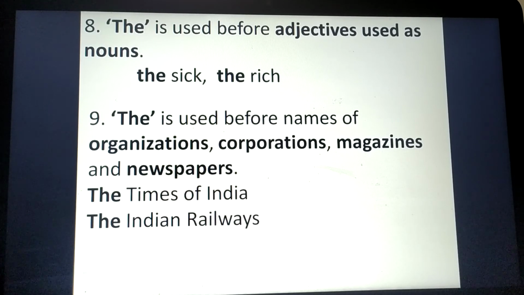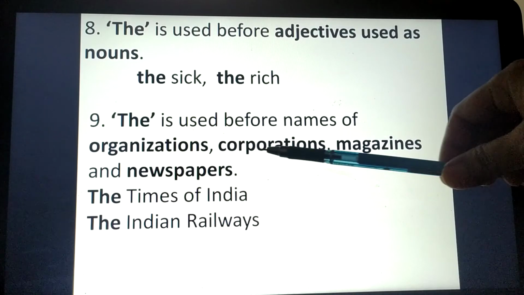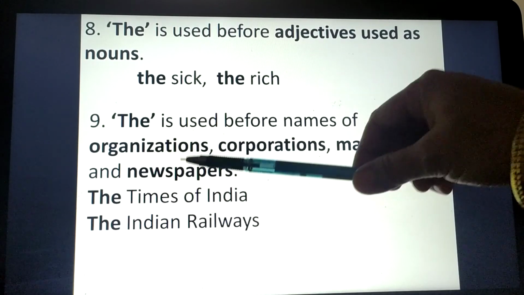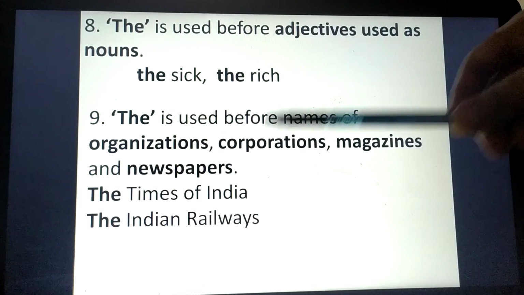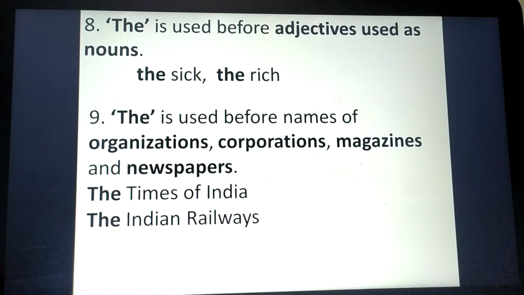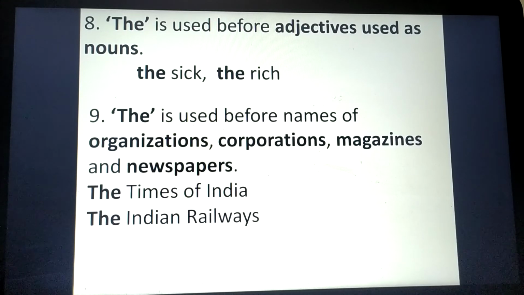Rule number 9 is: the is used before names of organizations, corporations, magazines and newspapers. So the Times of India and the Indian Railways are two examples. If there is the name of any organization, corporation, magazine or newspaper, we will use the before that.